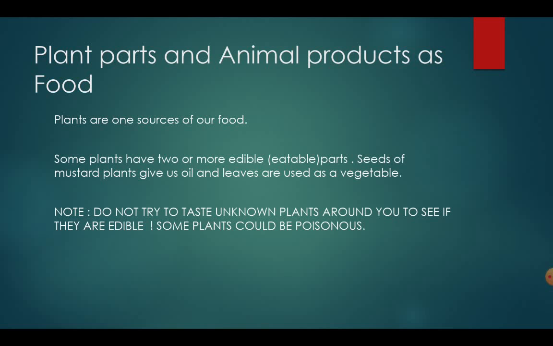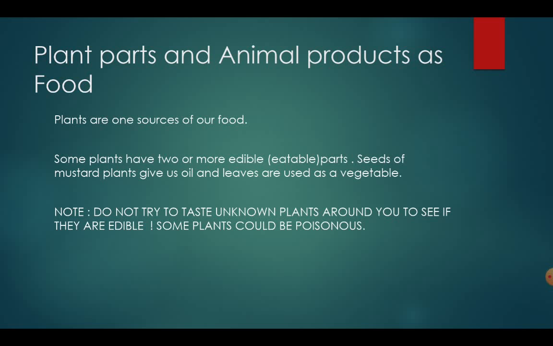Seeds of mustard plants give us oil and leaves are used as a vegetable. The seeds give us oil. And note, especially to the curious kids, please, of course, the kids are curious. Please do not try to taste unknown plants around you to see if they're edible, because sometimes some plants may be poisonous. Be careful. Just eat whatever your parents give.